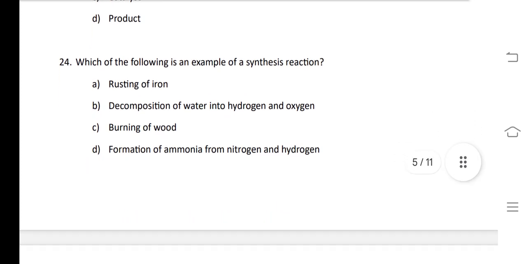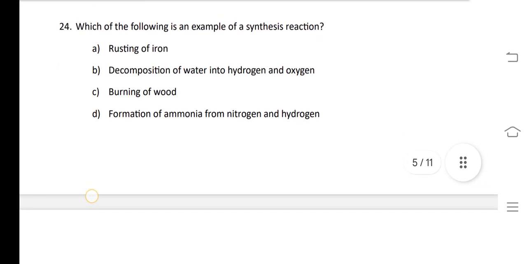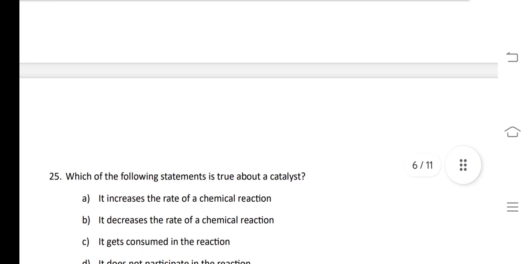Next question is, which of the following is an example of synthesis reaction? Synthesis reaction is such a reaction in which something new is formed. That means formation of ammonia from nitrogen and hydrogen.